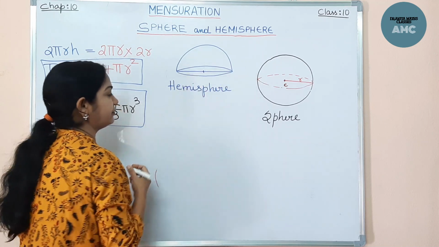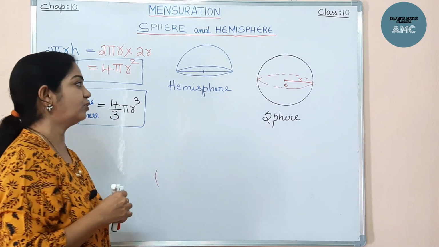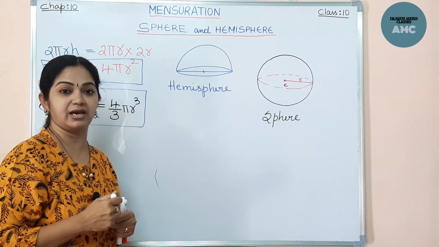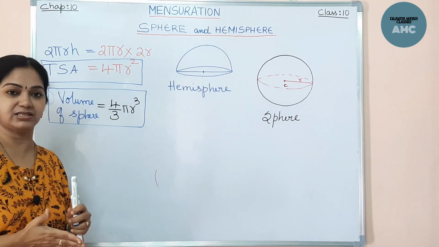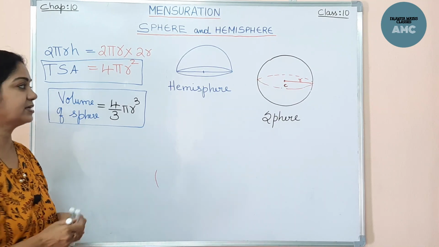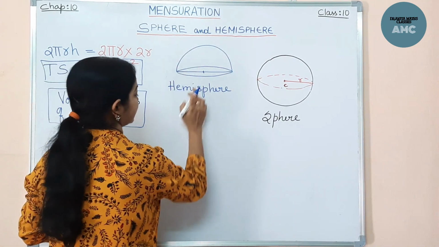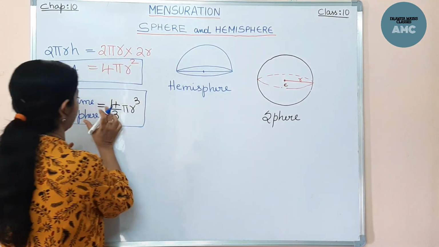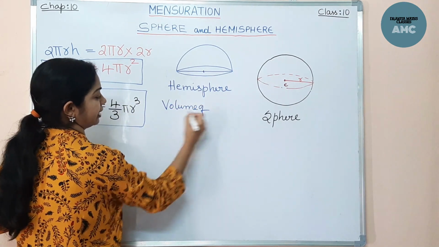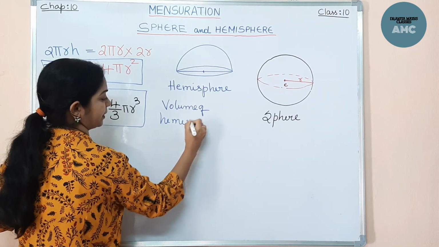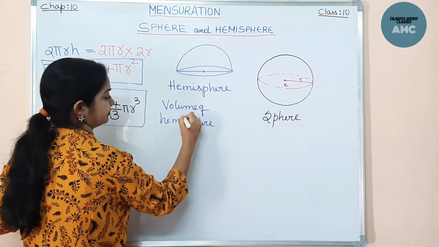Now how do we find the volume of the hemisphere, the surface area as well as the curved surface area? Because it is having a lateral face, so it must have a curved surface area, right? First we'll talk about the volume of a hemisphere.